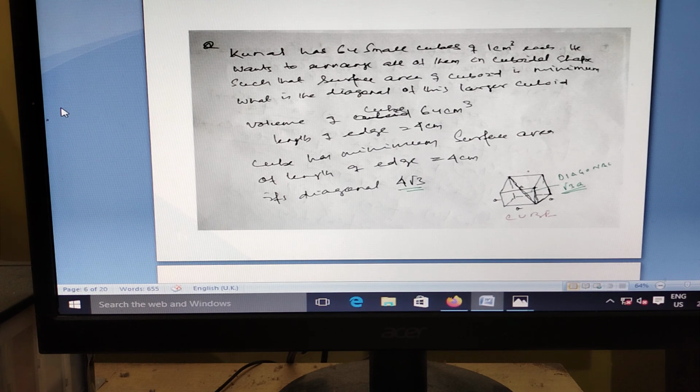Here, a cube. Mind it, you check all the formulas of mensuration and geometry. What is the difference between cube and cubed? What is the volume of the cube? What is the length of the cube? If you don't know the diagonal, you cannot answer. 4 to the root 3 into a is the diagonal. Simple, if you know the formula, you can calculate.